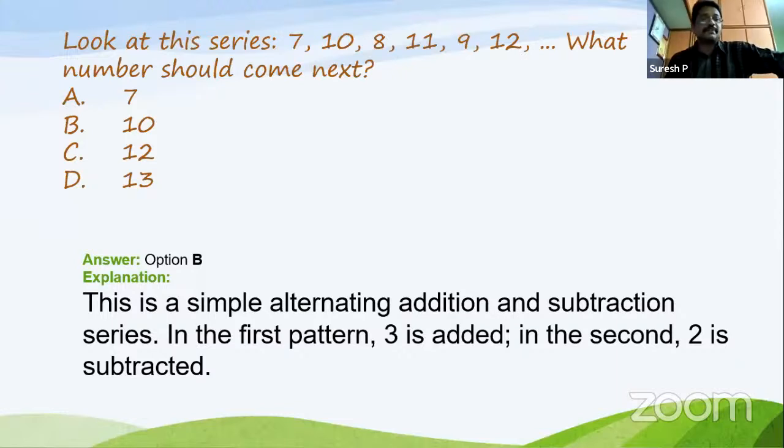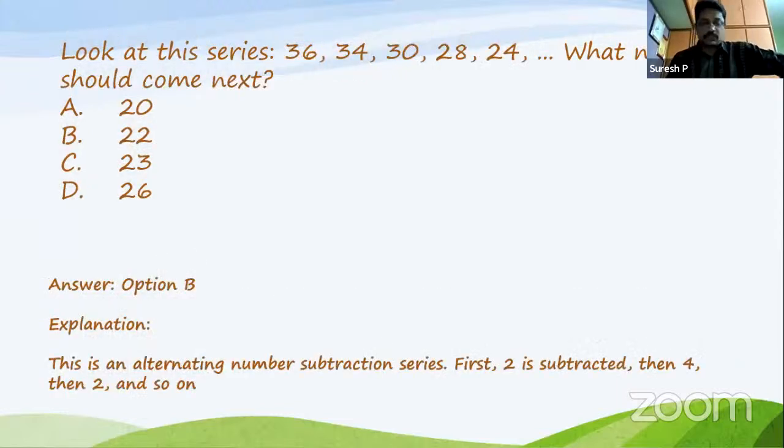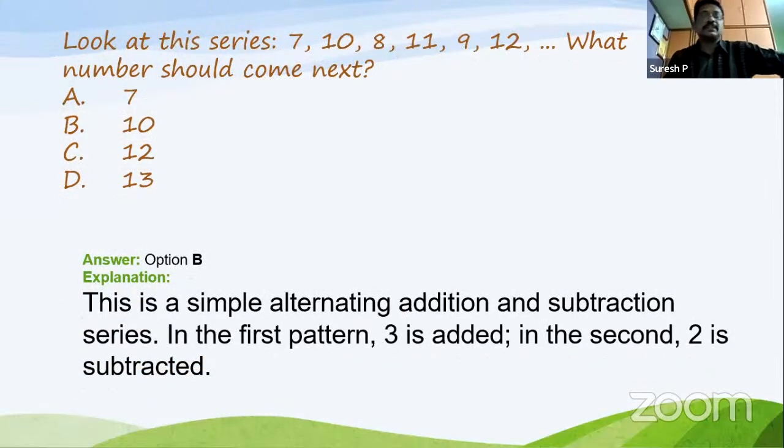7 plus 3 is 10. 10 minus 2 is 8. 8 plus 3 is 11. 11 minus 2 is 9. 9 plus 3 is 12. Here 3 is added, then 2 is subtracted, and this process continues. So what we have to do is add 3, subtract 2, meaning 12 minus 2 is 10. So option B is the correct answer.